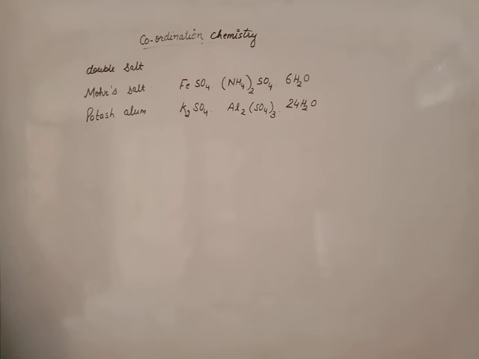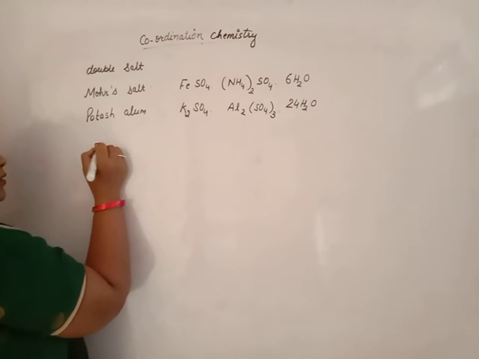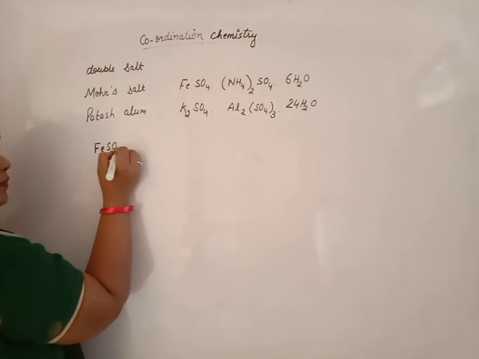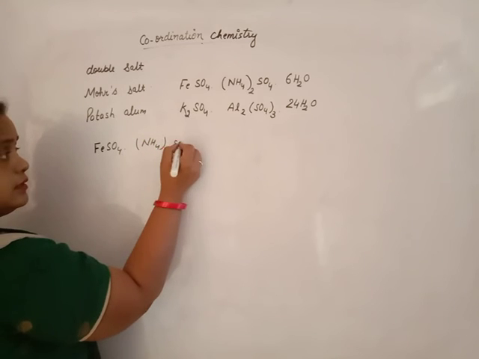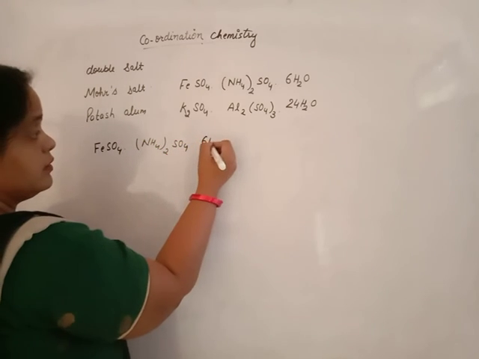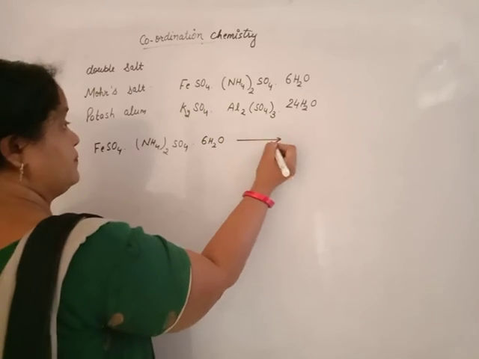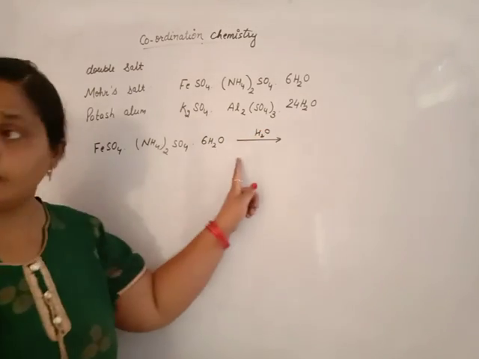These double salts, when mixed in water, lose their identity and permanently decompose into ions. Suppose ferrous sulfate, that is Mohr's salt, is dissolved in water.